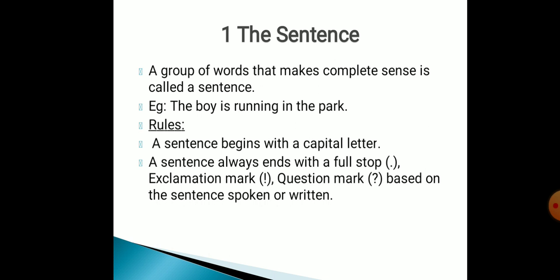Usually, when we speak a sentence, we do not disclose the punctuation marks. Like if you ask a question, where are you going? Then you do not say where are you going question mark. That is understood. But when the same is written, it is very necessary that you put the question mark at the end. A question is also a sentence.